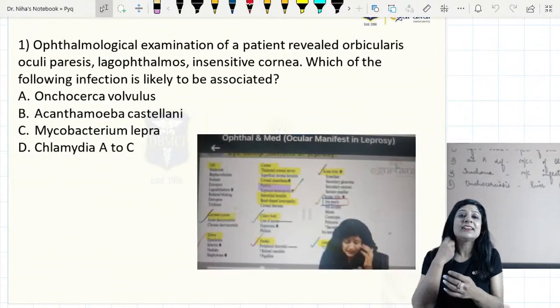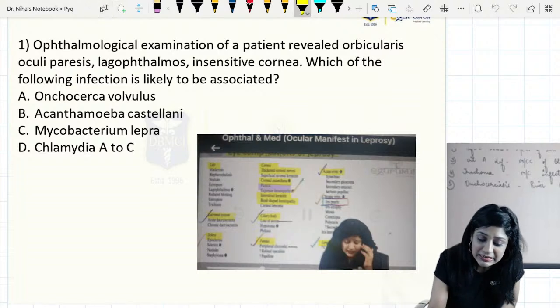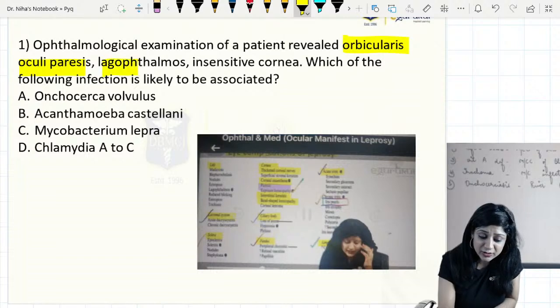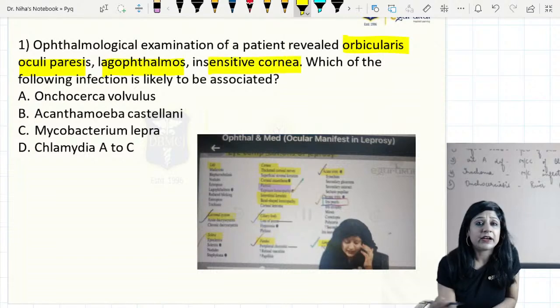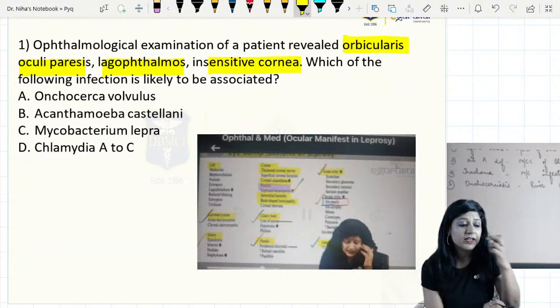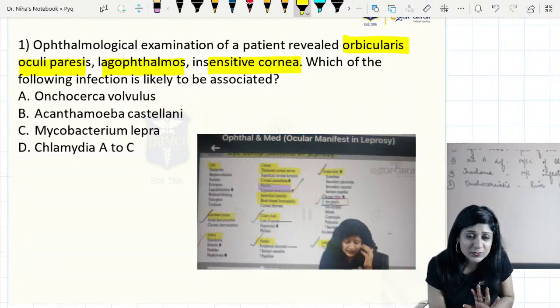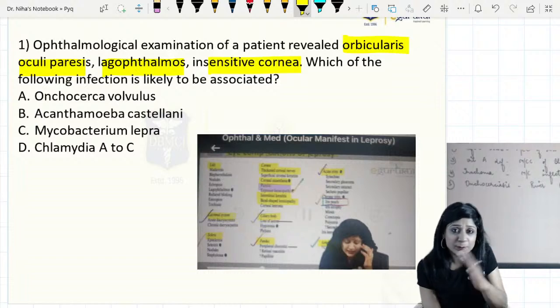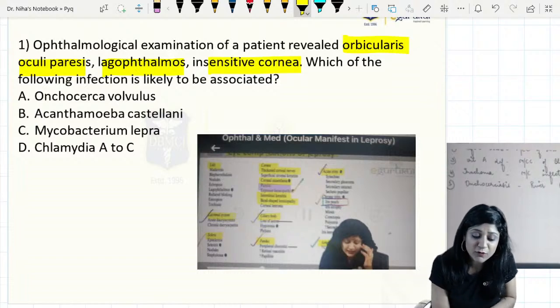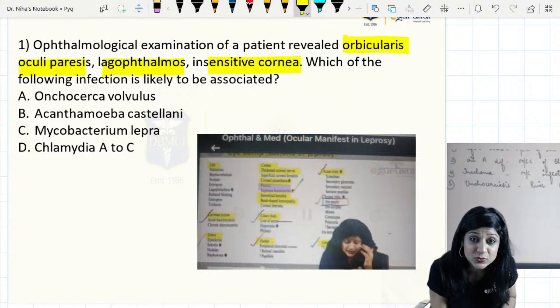Starting with the first one: ophthalmological examination of a patient reveals orbicularis oculi paresis. There was also lagophthalmos, and decreased sensations, or an insensitive cornea. Which of the following infections is likely to be associated? Can you correct me, is this question correct? The options are Onchocerca volvulus, Acanthamoeba, Mycobacterium leprae, and Chlamydia.